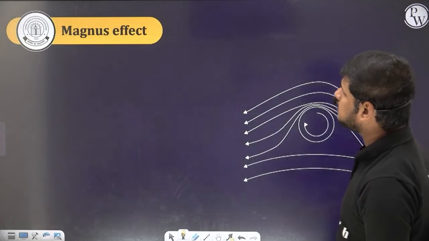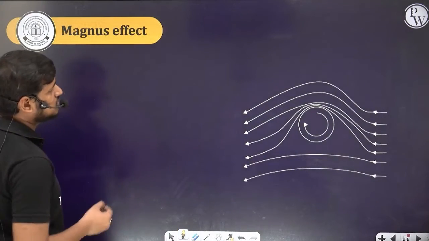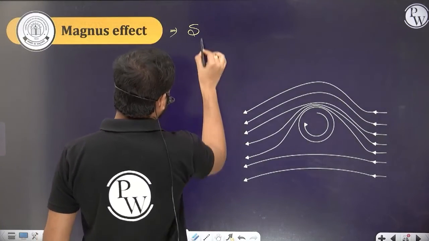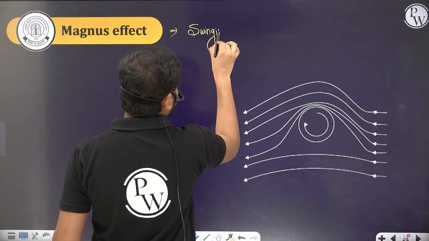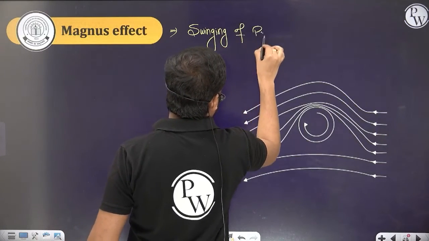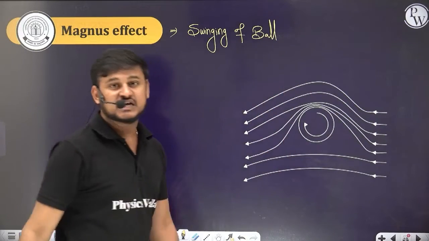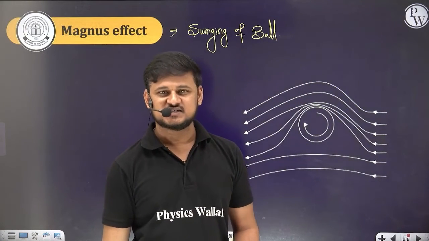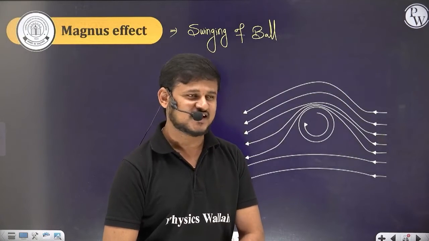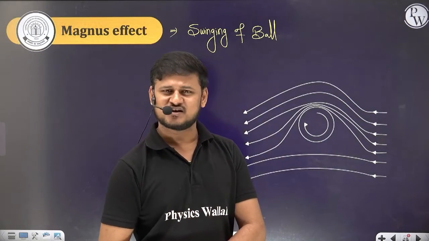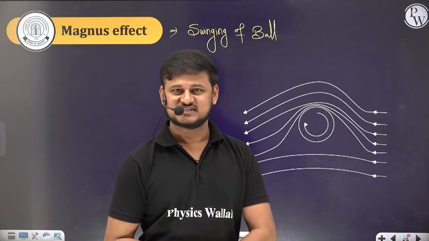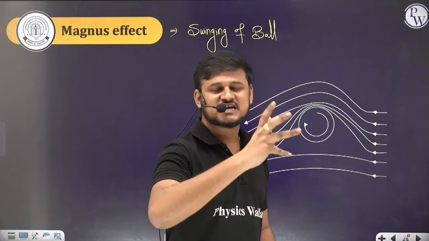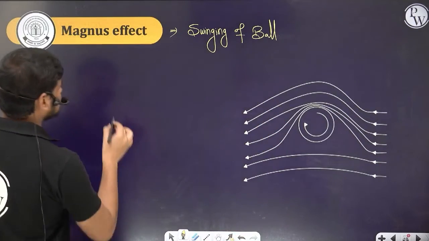And then we have one more effect, which is based on this fluid mechanics, that is the Magnus effect. So swinging of ball. Right. So hope you guys watch cricket. The day before yesterday also, the Australia versus India match, where Ashwin got 3 wickets, 3 or 4, 3 I guess. At the right time he got 3 wickets. Warner and some other, he took the wickets, right? So how the ball swings or spins, there is also physics involved.